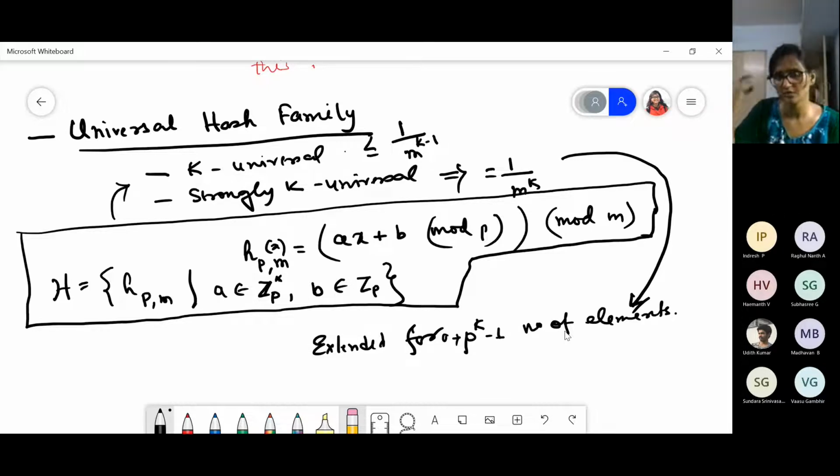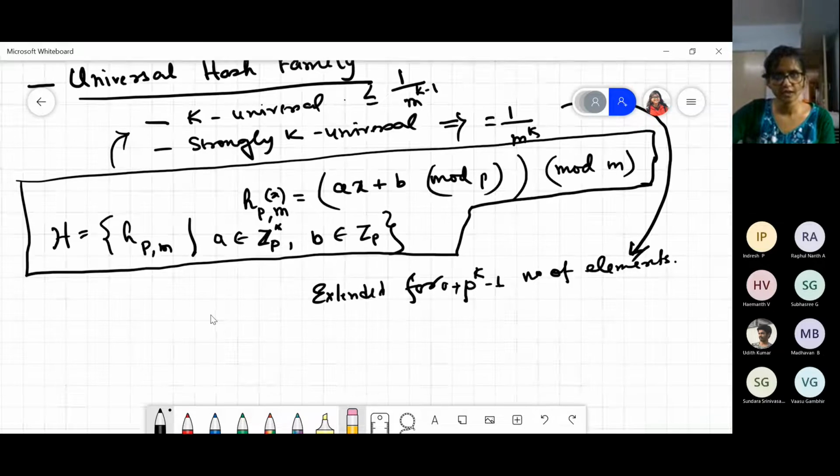Initially we did the checking for only P number of elements. After that we extended. So if you take P as 2 and K as any value, say a 32-bit number or something like that, accordingly you can set. So this is the way you can generate these hash families.